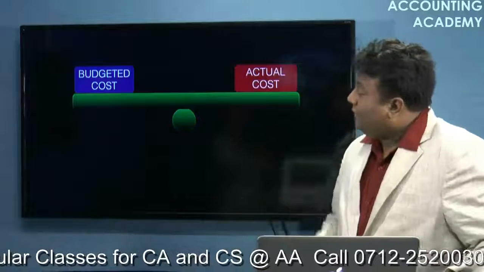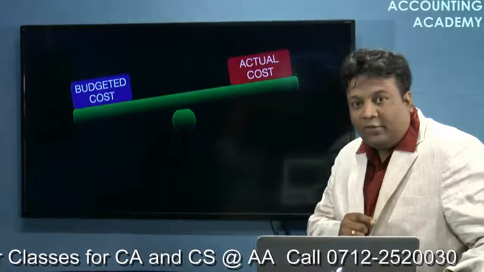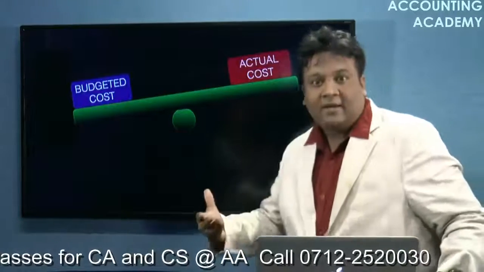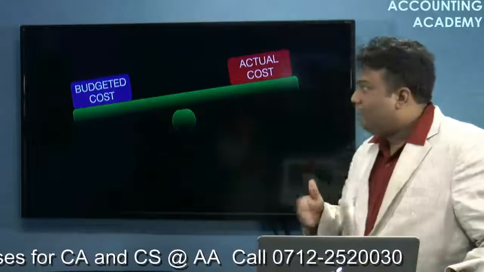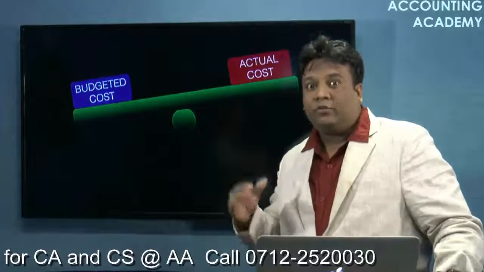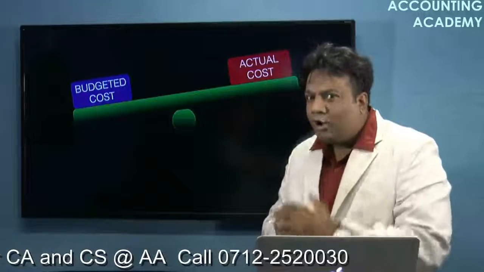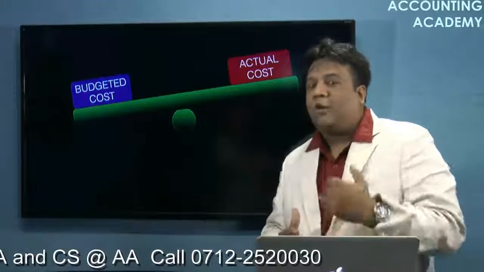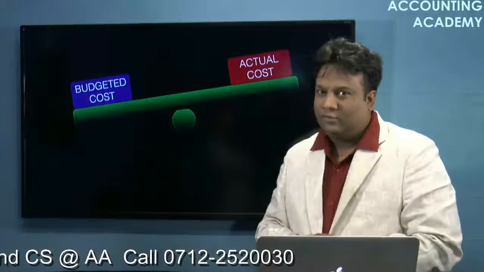Now on comparison of these two, suppose this is the result. What do you see here? That the budgeted cost is higher and my actual cost is lower. I budgeted a cost that was higher and my actual cost was less. Just take an example. Suppose you are going shopping and you budgeted that you will be spending around rupees 20,000, but you actually spent only rupees 15,000.